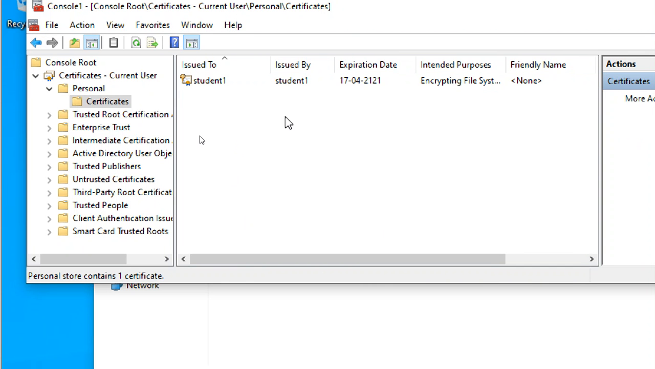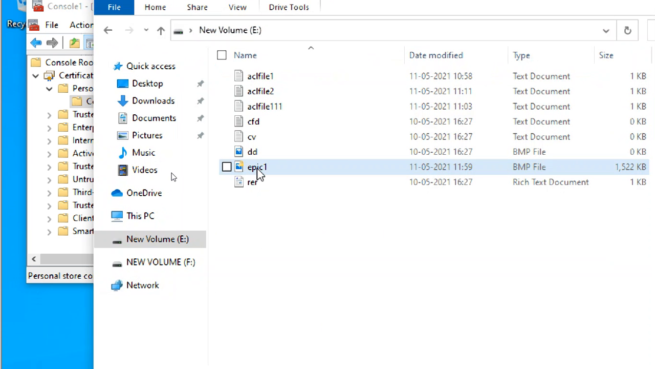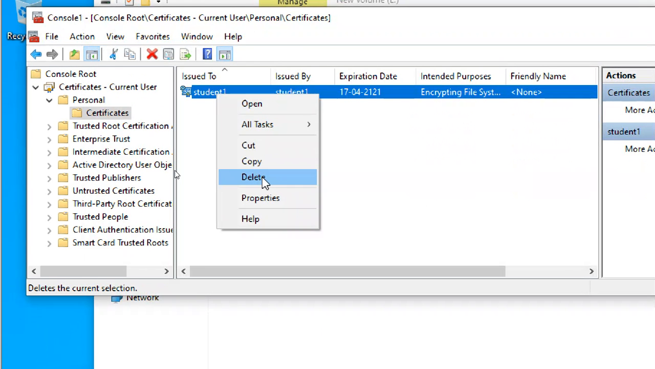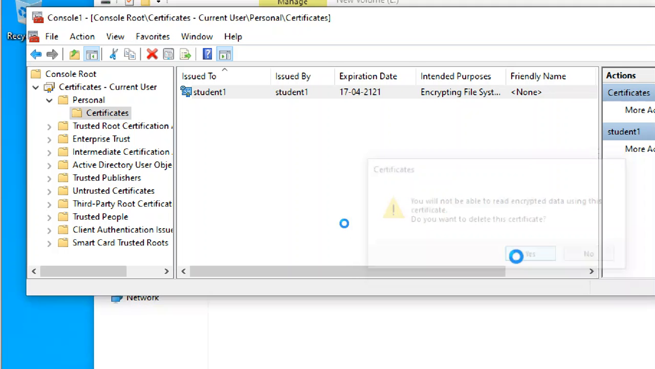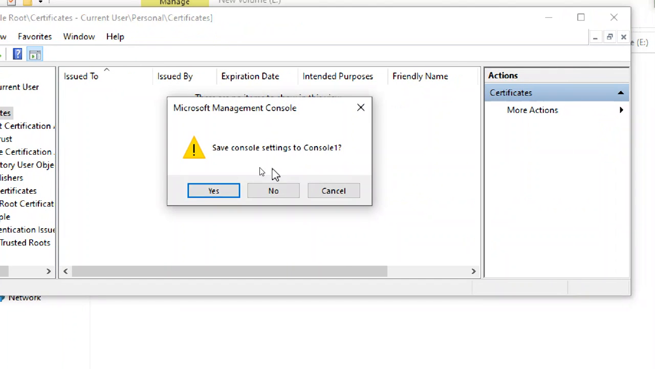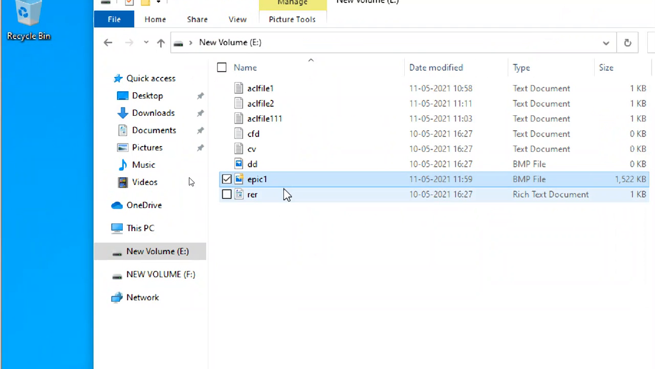You imported it, so this certificate is there. Using this certificate only you are able to open this file. You can read the file, you can edit the file, you can modify the file also, because you have a key now. If you don't have this key, for example, if you delete this key, now you don't have a key. I deleted that key. Now you don't have a key, so you cannot view this file.